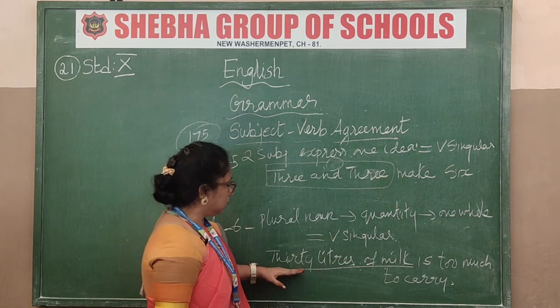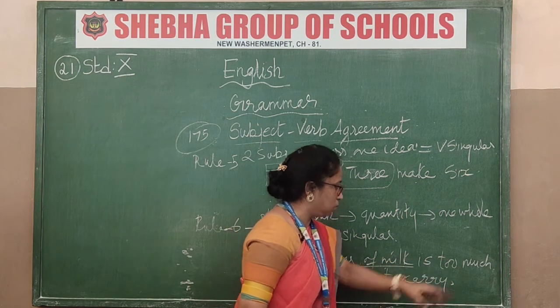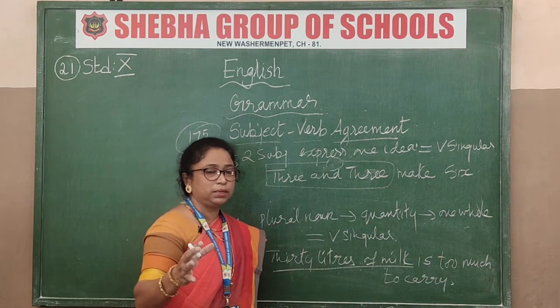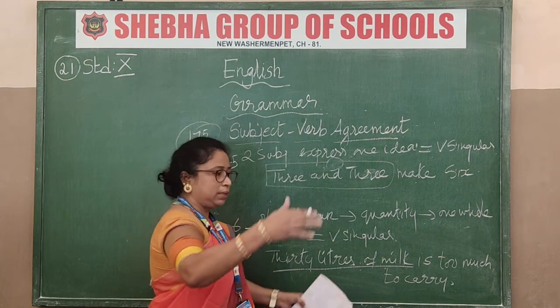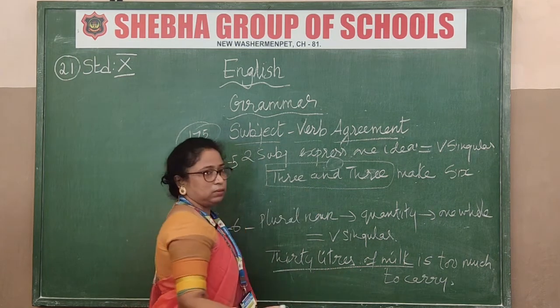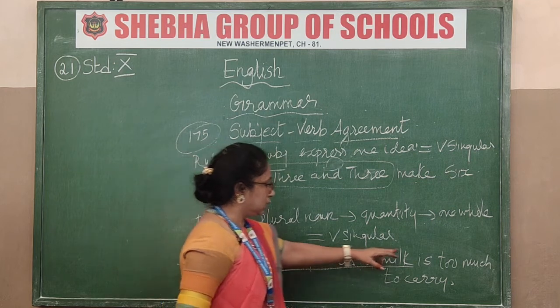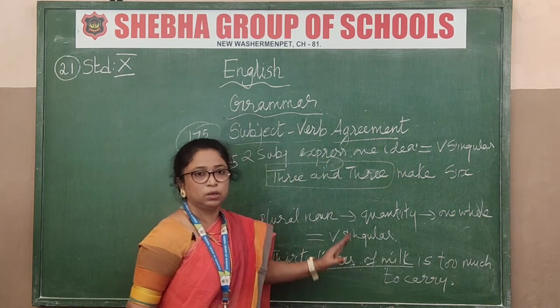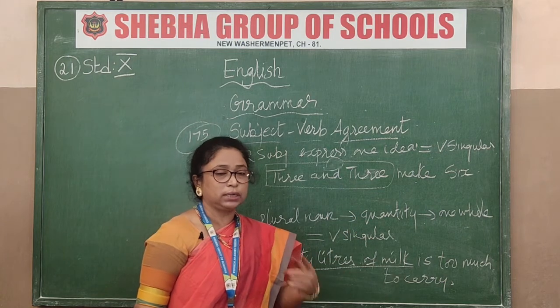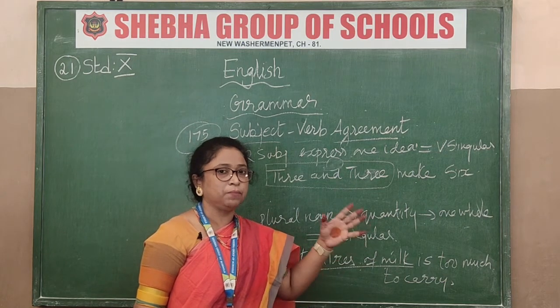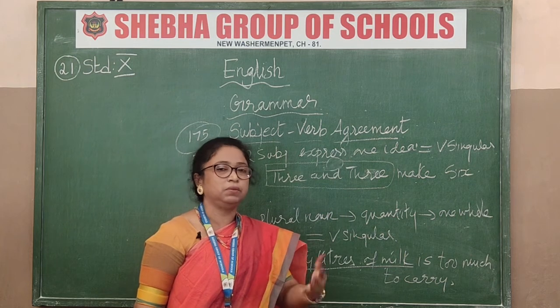Got that now? See, 30 liters of milk is too much. 30 liters of milk, will you be having 1 liter like that? No, one big can or whatever is given there. So 30 liters of milk is too much to carry. Got this now? Each and everything has got separate rules. After this, I am telling you, go through that textbook, page number 175. Everything is given to you there, and it will be easy for you to understand.